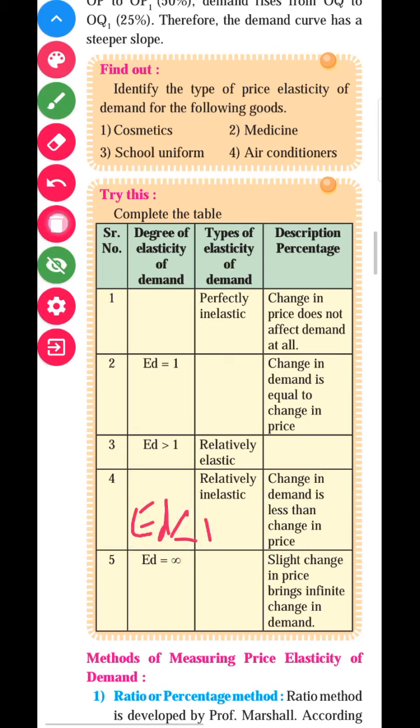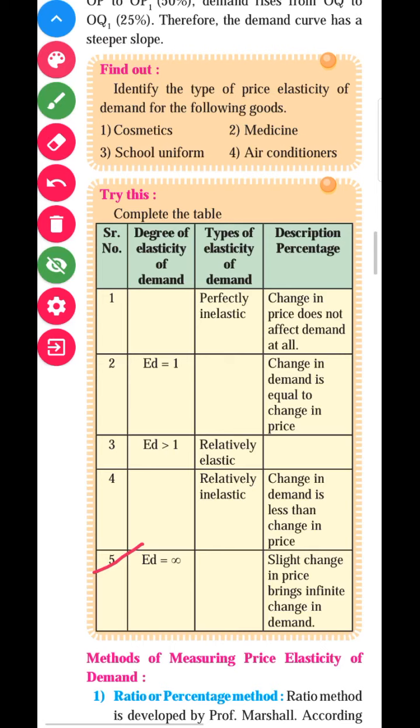Okay, student. After that, the fifth one. The coefficient value is given: ED is equal to infinite. The type of demand is blank, and the description is given. A very slight change in price brings an infinite change in demand.